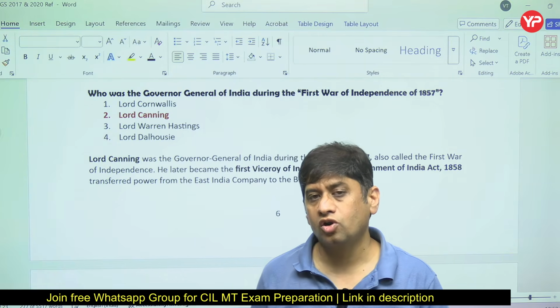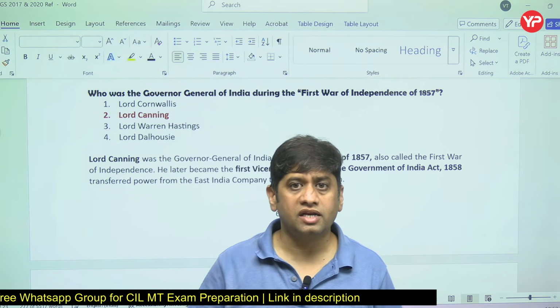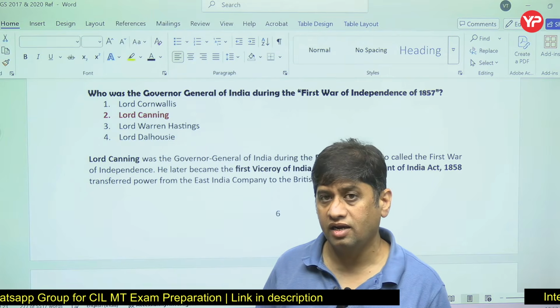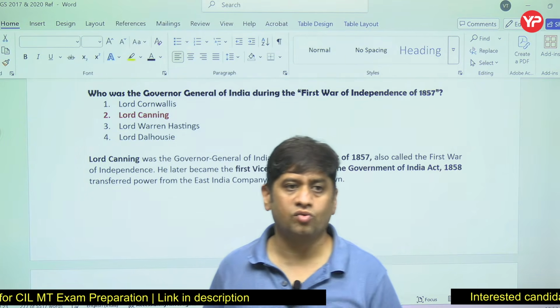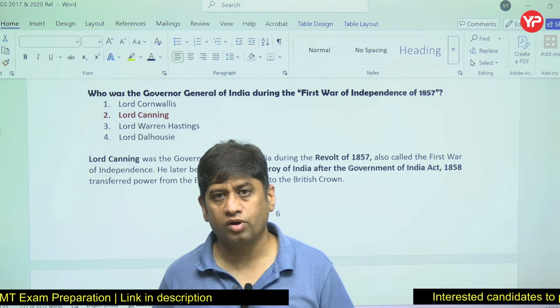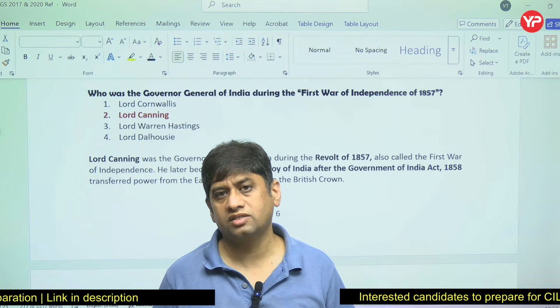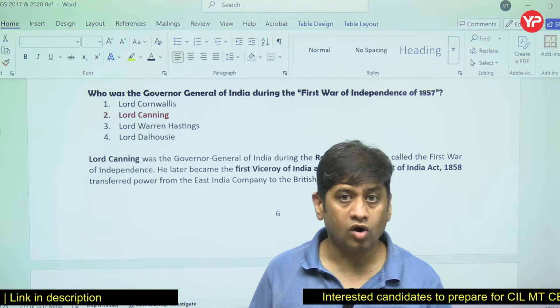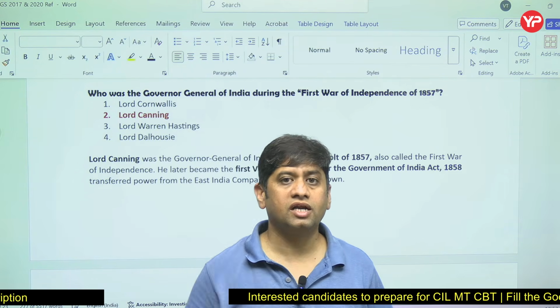The moment Lord Dalhousie left and Lord Canning took over, the 1857 revolt took place, and from 1858 onward things changed. 1858 was the Queen's proclamation, and after that the Viceroy position came. Lord Canning became the first Viceroy of India. The Viceroy was the representative of the King and Queen.